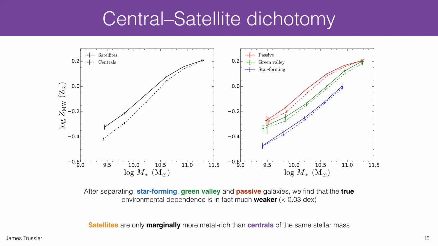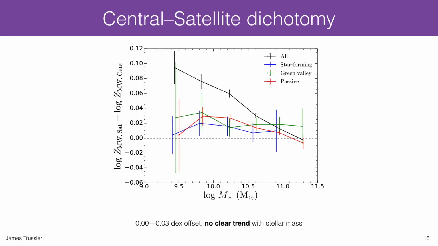That leads me to a key point I'd like to make: while the environment is clearly playing an important role in the quenching of star formation in galaxies, it appears to play a relatively more minor role in shaping the actual stellar population parameters of star-forming and passive galaxies. We can look at this environmental effect in a bit more detail here. On the vertical axis now, I'm showing the difference in metallicity between the central and satellite populations. While the overall population clearly had this mass-dependent trend, after you make this separation you find no clear trend with stellar mass at all, and the effect is weak. It's less than 0.03 dex.